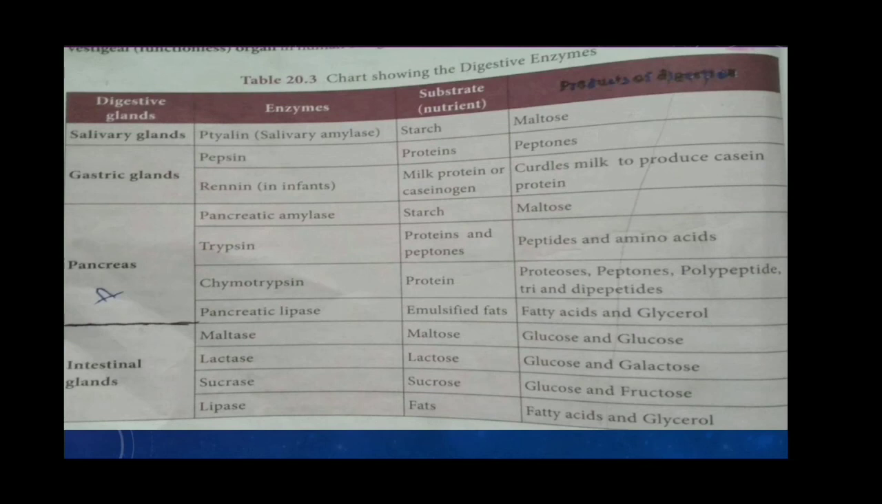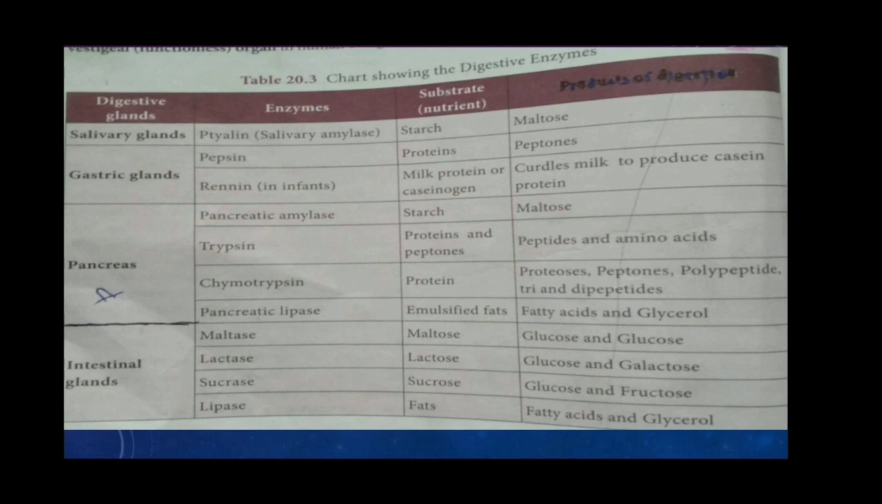There are various digestive glands we studied in the alimentary canal. They are secreting various enzymes. Let's see a quick recap. The salivary gland contains an enzyme, ptyalin. It is also known as salivary amylase. Salivary amylase converts starch into maltose. Starch is a polysaccharide. It converts starch into a disaccharide, that is maltose.